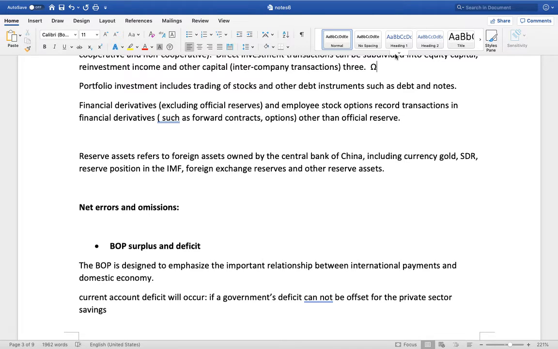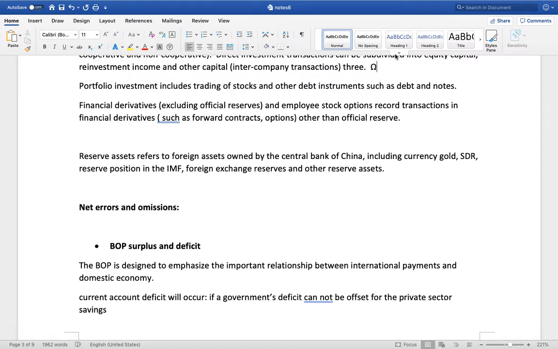The portfolio investment includes the trade of stocks and other debt instruments such as debt and notes. Unlike the direct investment, security investors can't exert control over the management decisions of the enterprise in which they invest.